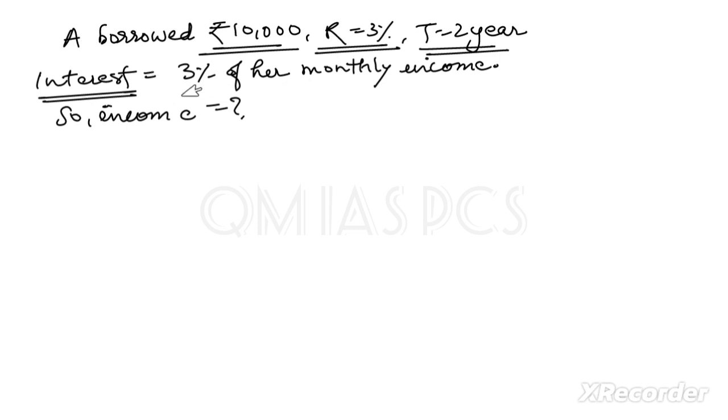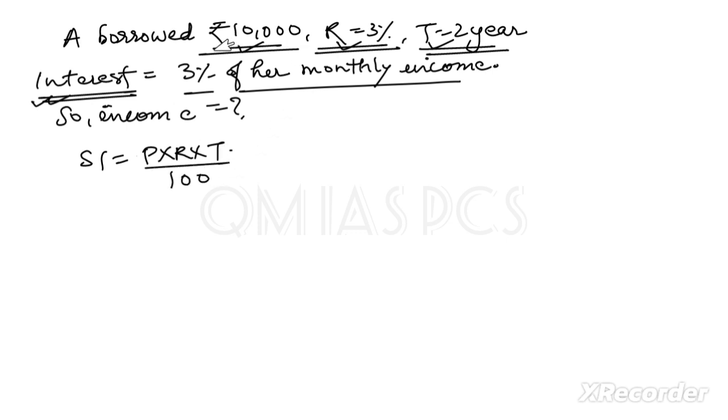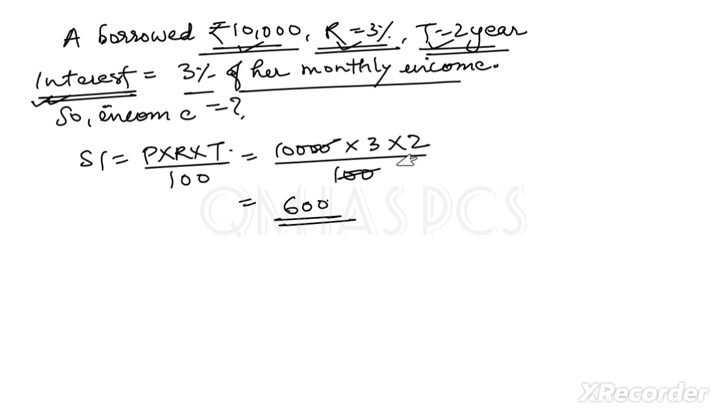That is equal to 3% of her monthly income. Whatever income is there, 3% of that income will be her interest. So now can you calculate the interest based on this data? Because for interest, what do we need? P, R and T. We just need three data, and all three are given: P is equal to 10,000, R is equal to 3, and time is equal to 2. So you can calculate: this 0 will be cancelled out, this is 6, and 6 multiplied by 100 will be 600. So 600 will be her interest.